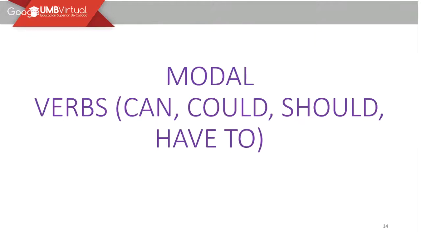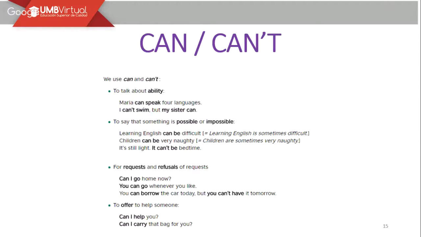Modal verbs, we have can, could, should, and have to. Cuando utilizamos los verbos modales, para hablar de cierta situación donde nosotros queremos dar un consejo, podemos hablar sobre alguna actividad, tal vez tenemos algún tipo de pregunta y podemos hablar de obligaciones. En ese sentido, vamos a utilizar alguno de ellos dependiendo de la connotación que nosotros queramos hacer de dicho enunciado.